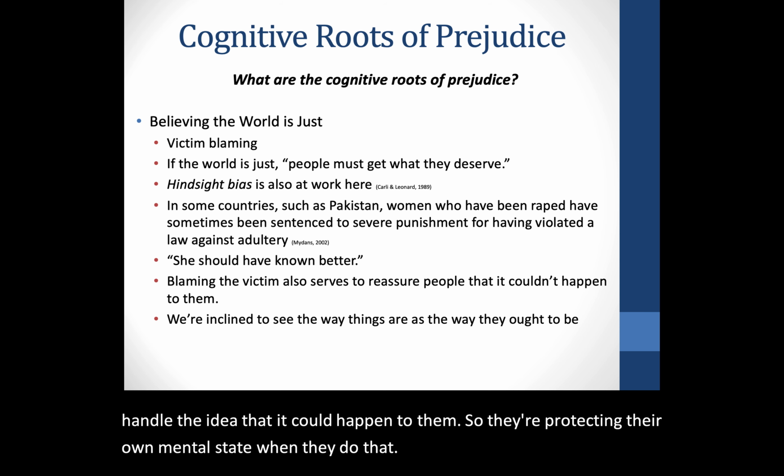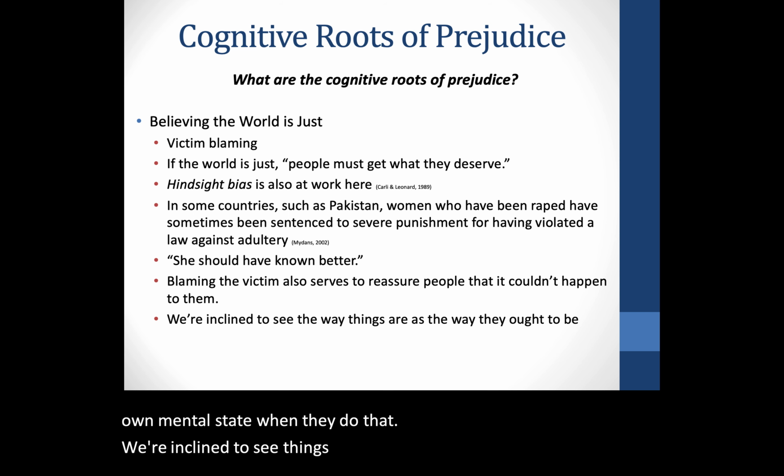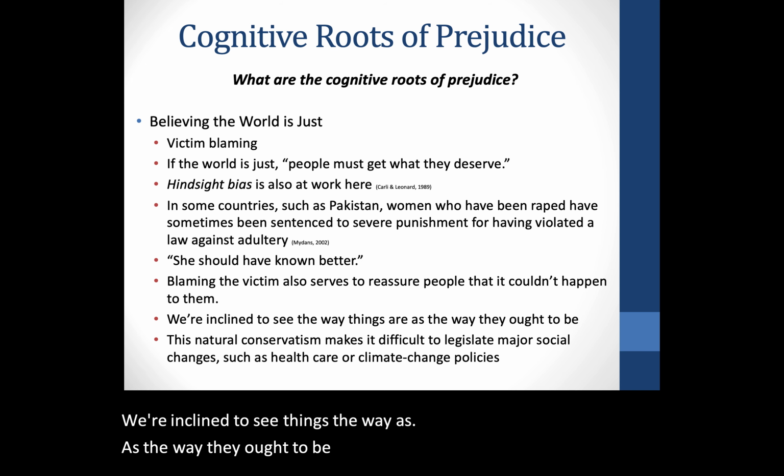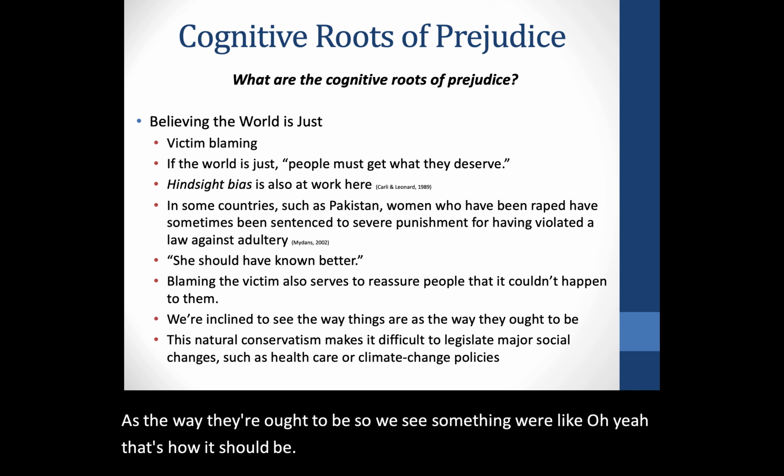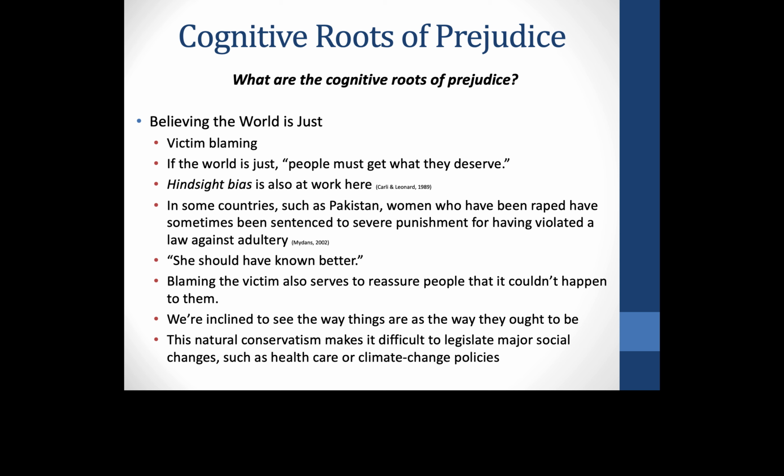We're inclined to see things the way they ought to be. So we see something, we're like, oh yeah, that's how it should be. This natural conservatism, victim blaming, hindsight bias, seeing things as the way they should be, and so we shouldn't change them, makes it very difficult to legislate big social changes like healthcare or climate change.